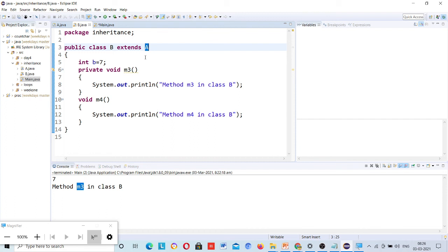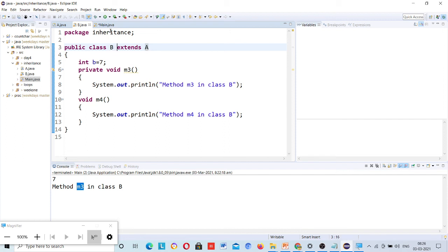So here you can see class B is inheriting the properties. That's why class B is the child and class A is the parent. So after extends, whatever class is written is the parent, and before that it's the child.